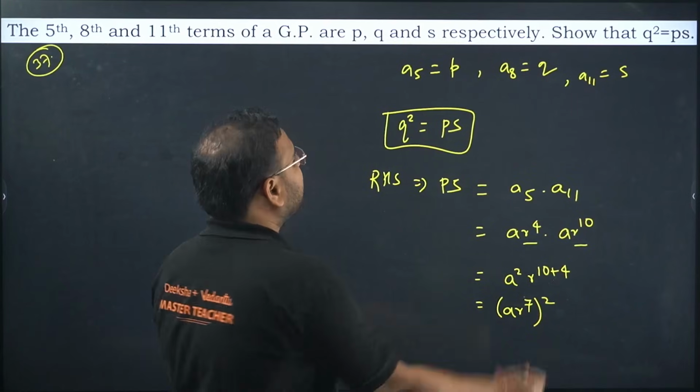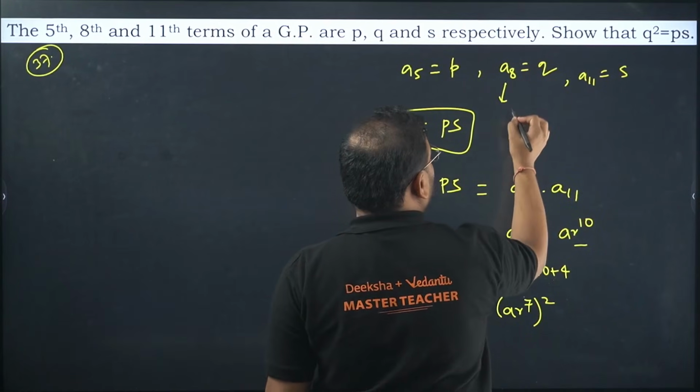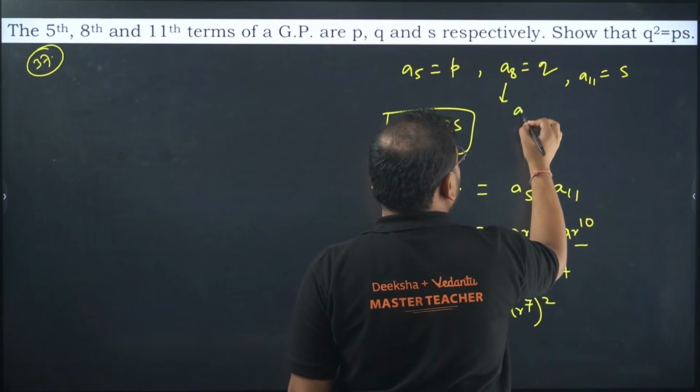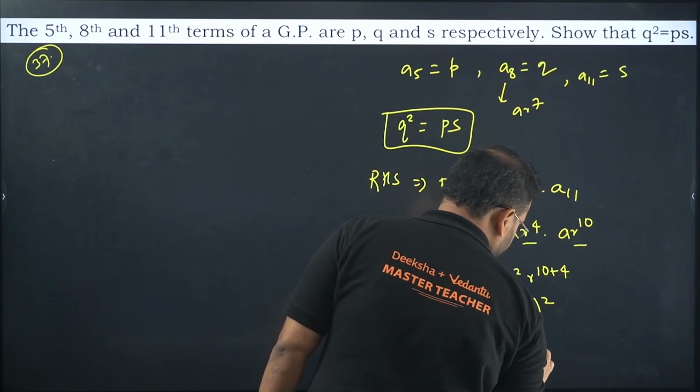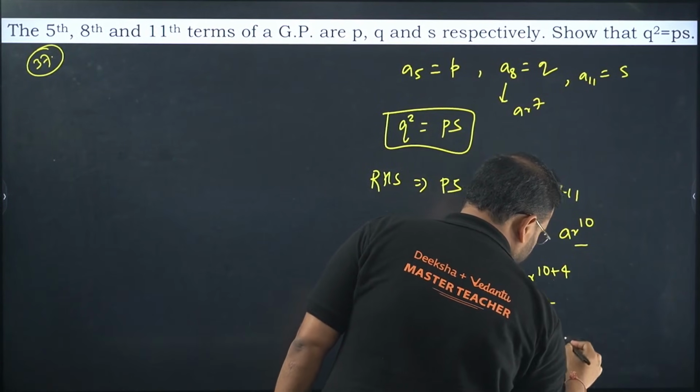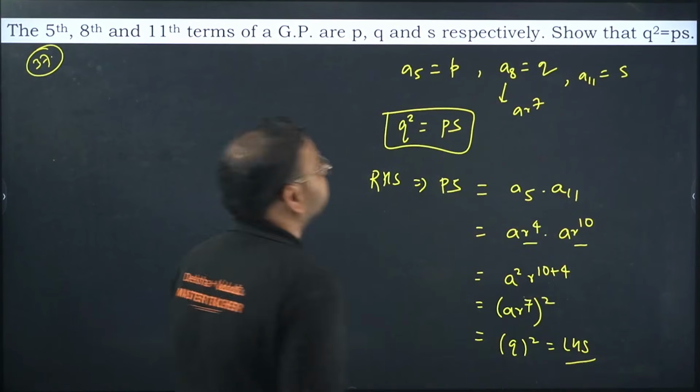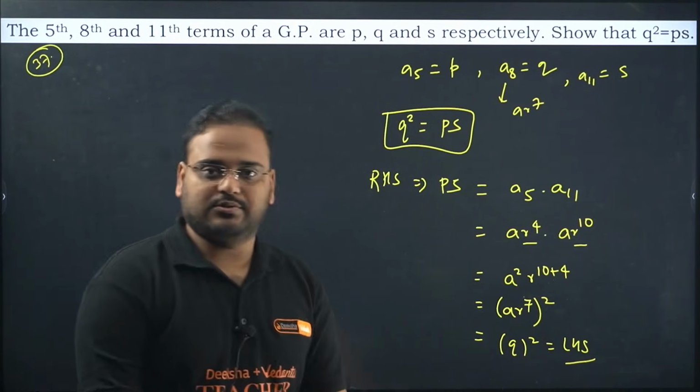What is AR power 7? Check here. If A8 is Q, I can write A8 as AR power 7. So replace AR power 7 simply by Q, which is nothing but your LHS. Simple question, a very simple question.